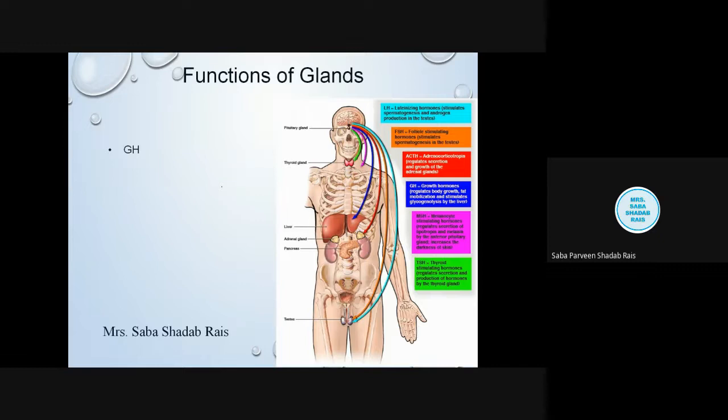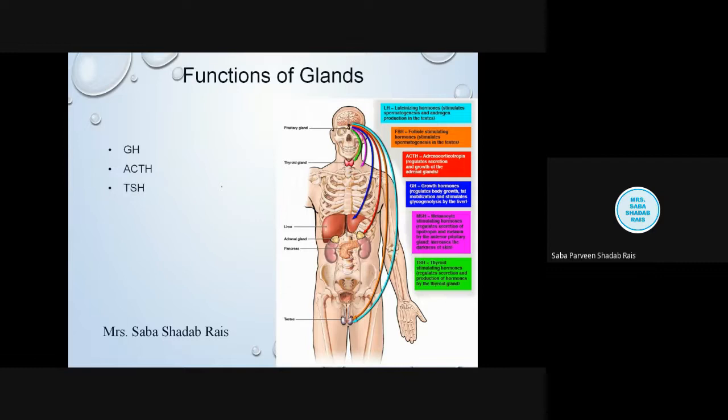Then second is the adrenocorticotropic hormone. Adrenocorticotropic, so what do you understand by it? That it is related to the production of corticoids. Where have the corticoids been produced? Yes, corticoids are produced in the adrenal gland.